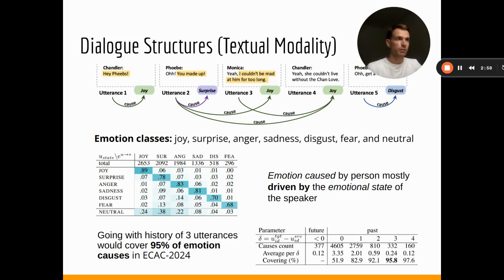On the figure on the top of the slide, you can see the actual structure of the ordinary conversations within the dataset.